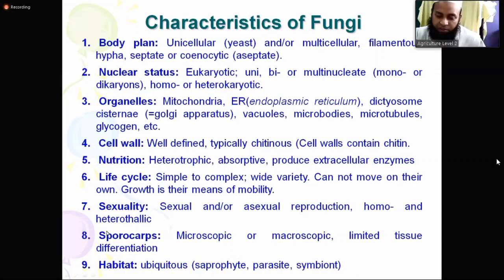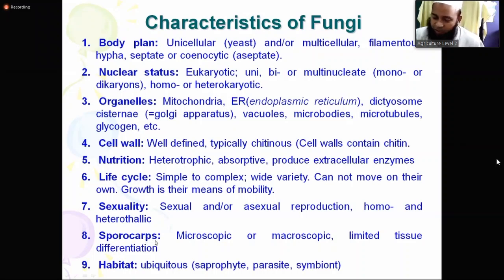Sporocarp. Actually, fungus has no fruit. Their fruit is different from the plant fruit. Their seed is different from the plant seed. We do not say seed, we say spore. Actually, they have no quality for seed. Seed has an embryo, they have no embryo. So we call them spore.